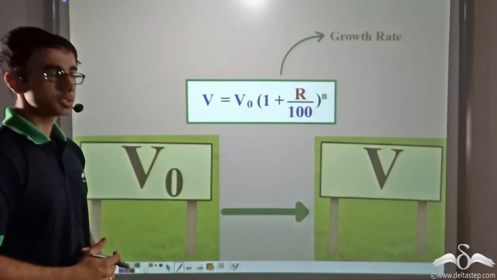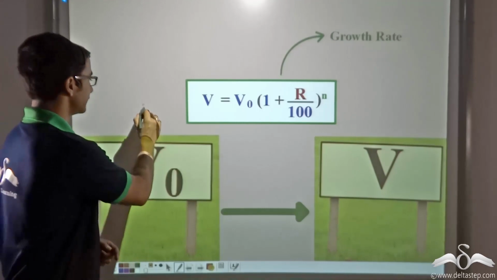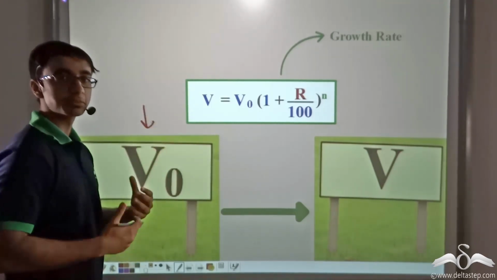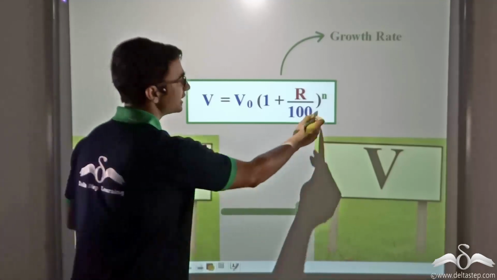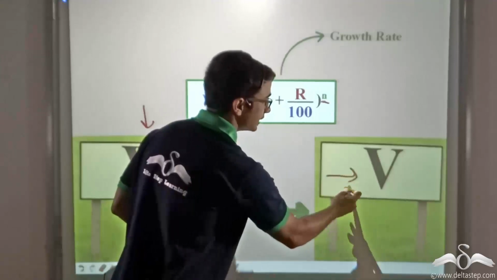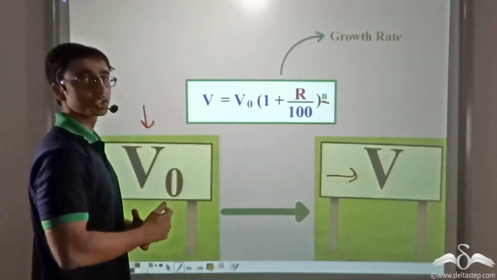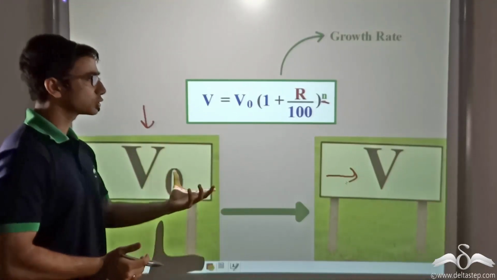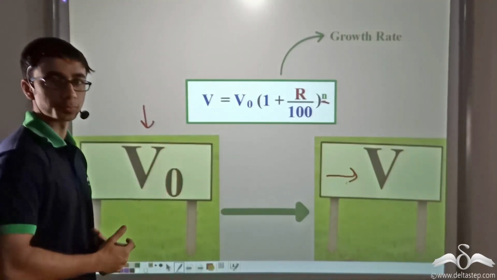We previously found out that if the value of land initially is V naught, then after a certain period of time, let's say n years, the value of land grows to V. The rate R at which it grows is known as the growth rate of the land. So this growth was similar to how money used to grow.